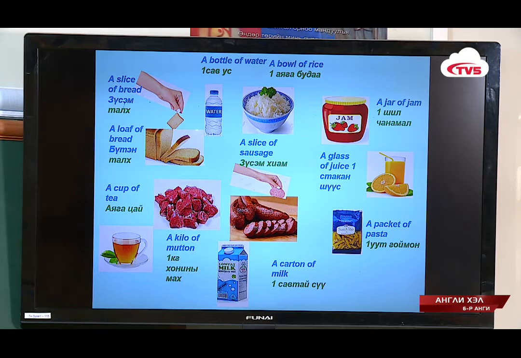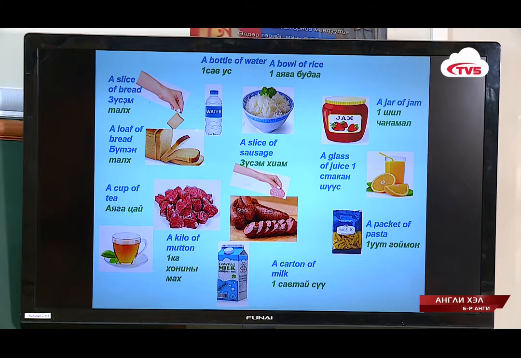Sausage: a slice of sausage. Pasta: a packet of pasta. Milk: a carton of milk. Tea: a cup of tea. And mutton: a kilo of mutton.